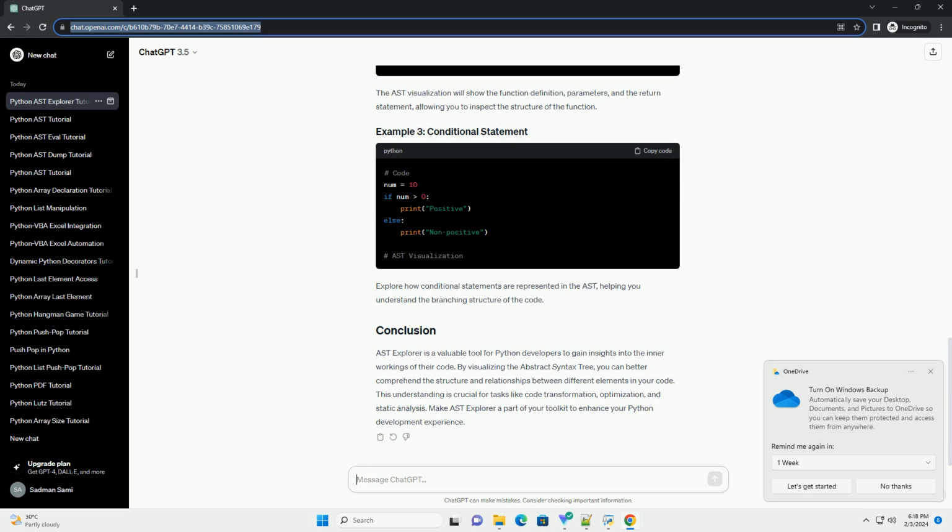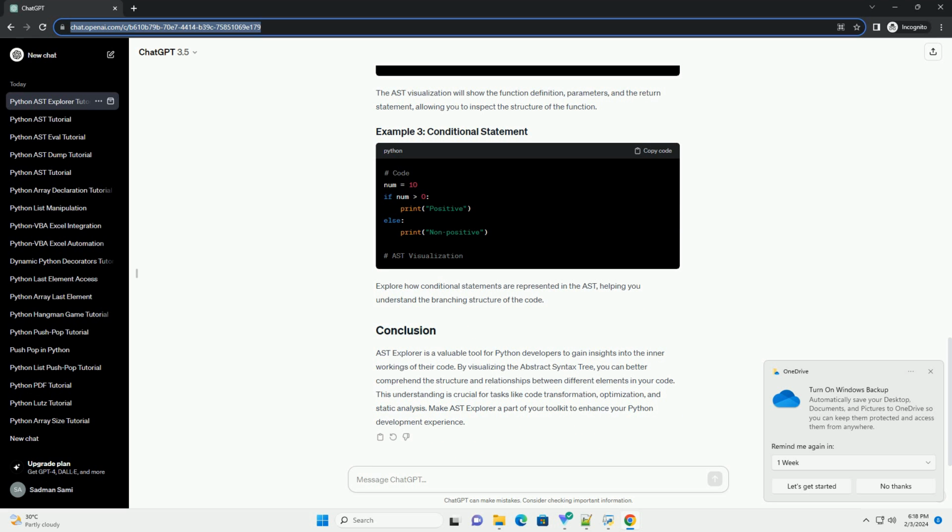Explore the interface. Familiarize yourself with the AST Explorer interface, which typically consists of three main sections: the code editor on the left, the AST visualization on the right, and the options panel at the bottom. The left panel is where you can enter your Python code. Start by typing or pasting your code into this editor.